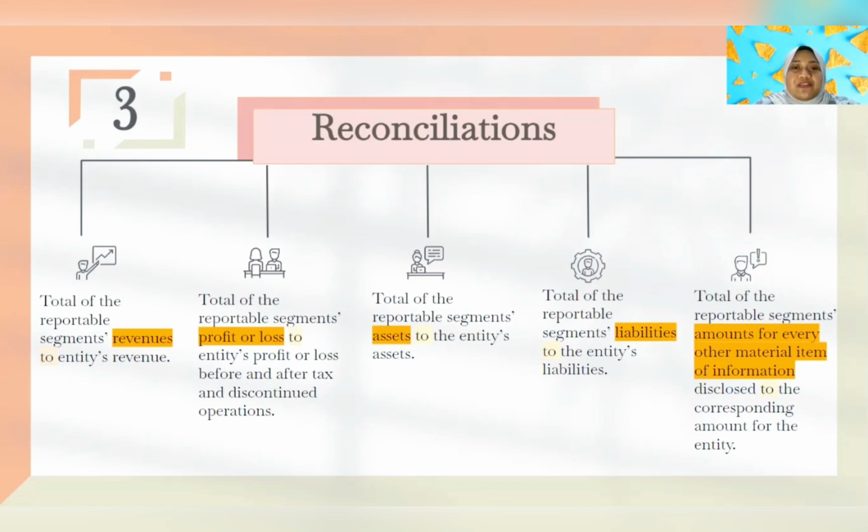So all of this, we need to reconcile the revenues, profit or loss, asset, liability, and every other material items of information with corresponding amount. So in conclusion, all of this amount is material enough to be reconciled with the entity's amount.